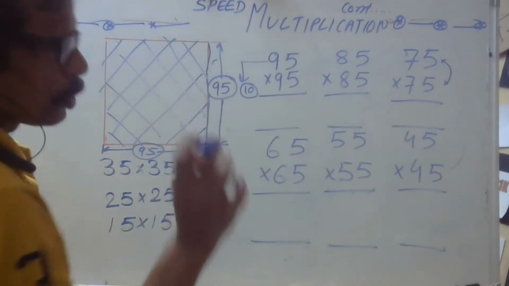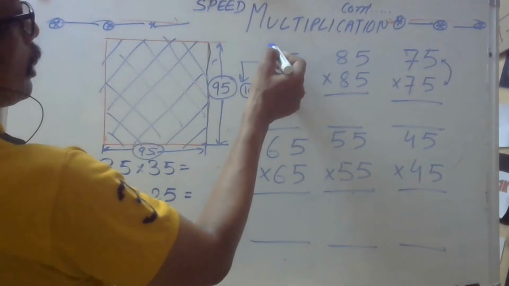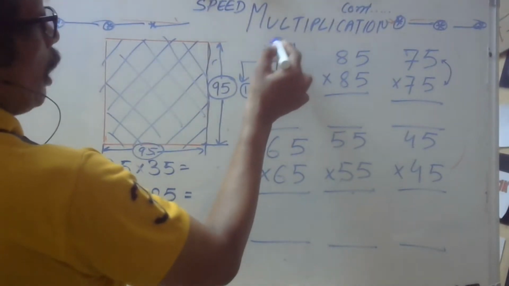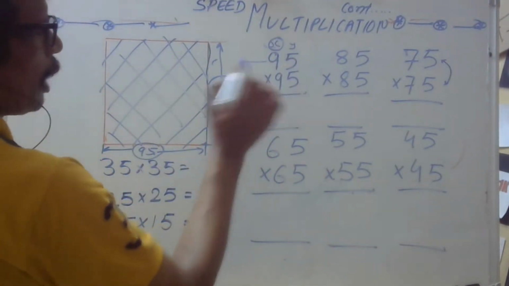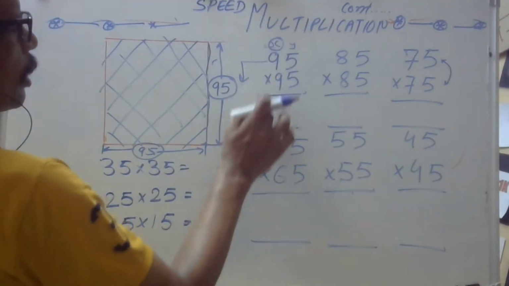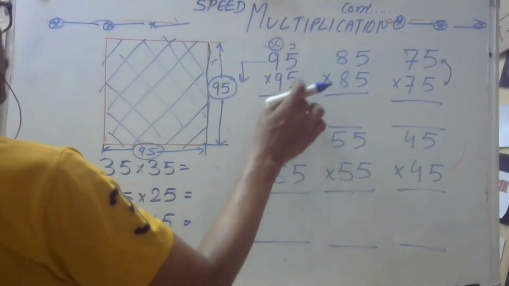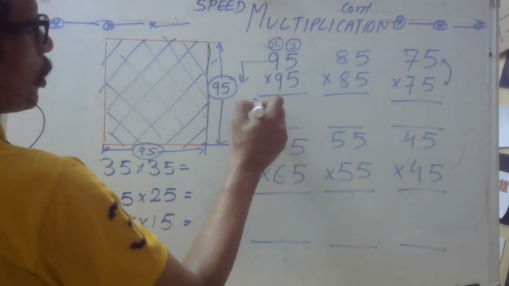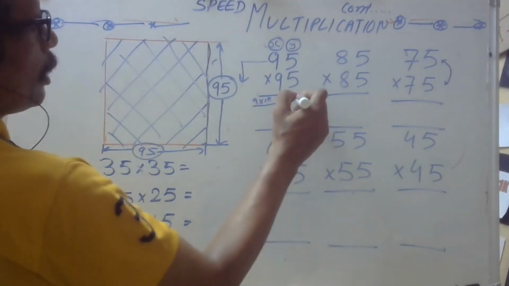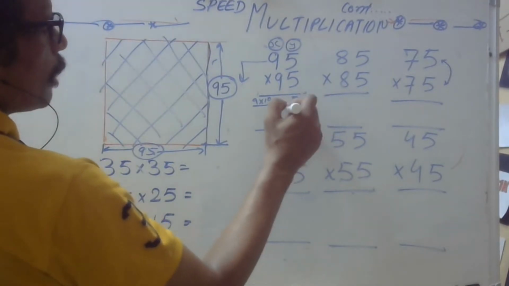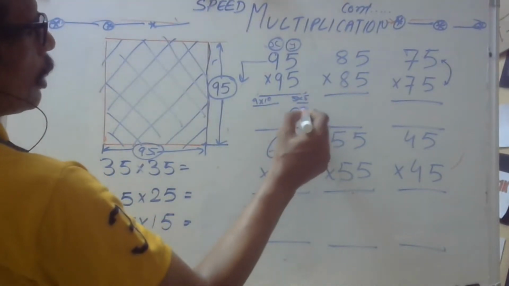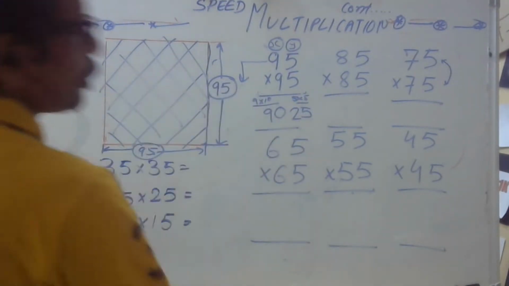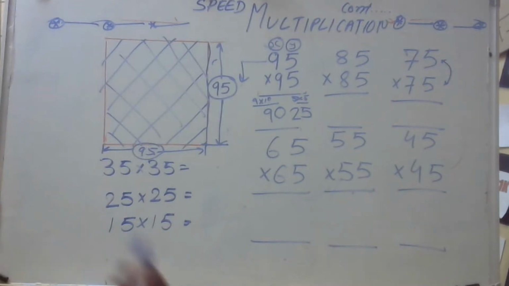So simply do two things. There are two numbers; let us call them x and y. Whatever is there in the tens place, you multiply it with the next natural number. And after that, write 25. So you write 9 multiplied by 10 here, and here you write 5 multiplied by 5, which is 25. Here you write 25, and here you write 90. 90 comes because 9 into 10. 9025 is the answer. Can you kindly check it?